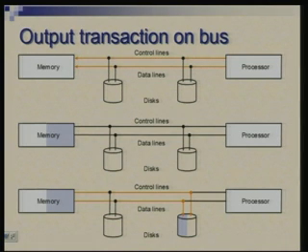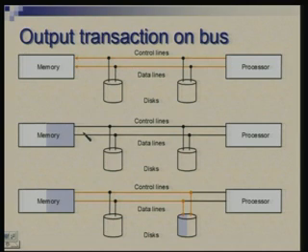Here we will assume that the bus has two types of lines. Control lines tell you what happens on the bus and when it happens. The other are data lines. Apart from data, they also carry addresses. Since there are multiple devices, there is a need to address them, and since memory is sitting on the bus, there is a need to address the memory words or bytes. We are assuming here that the address and data flow on the same physical lines.